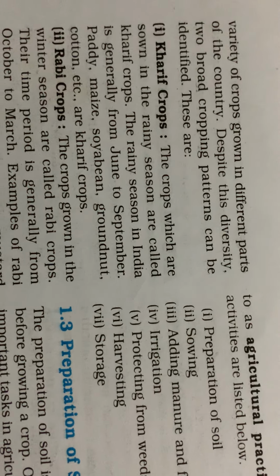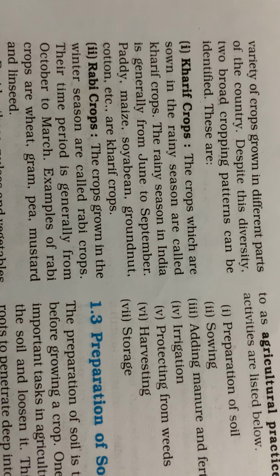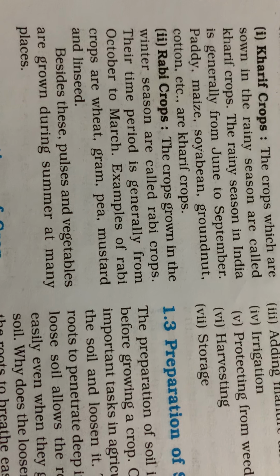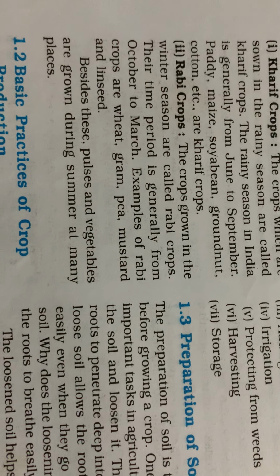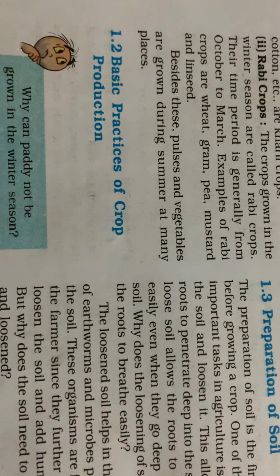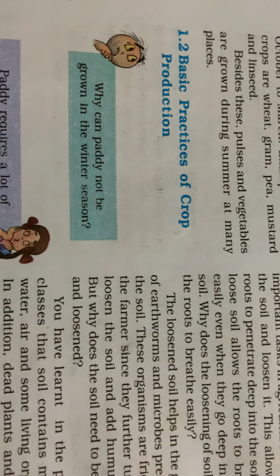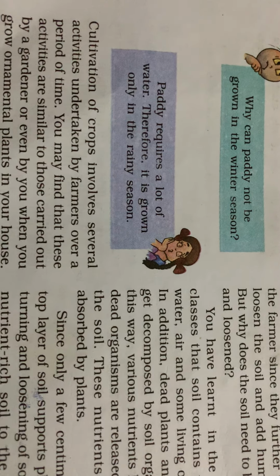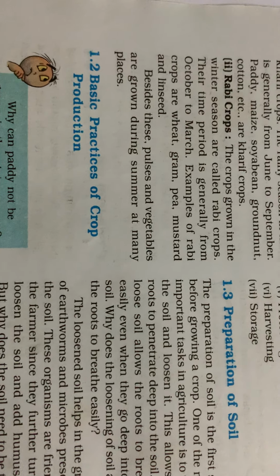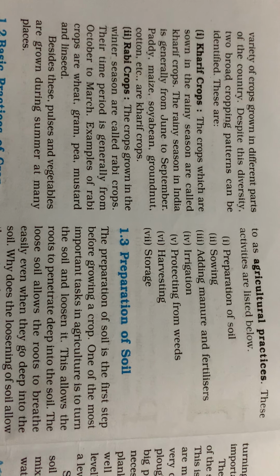So depending upon the season in which these crops are grown, they are divided into Kharif and Rabi crops. Now when we talk about crops, crops are either cereals, vegetables, or fruits. And accordingly, they are divided into Kharif and Rabi crops. The crops which are sown in the rainy season, like rice, the paddy, maize, etc., are called Kharif crops. While the plants which are sown in the winter season, that is October, and ripen in March or May, are Rabi crops. For example, we can say wheat, gram and pea.